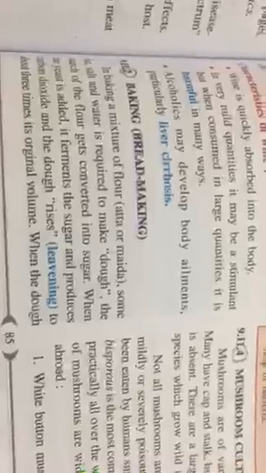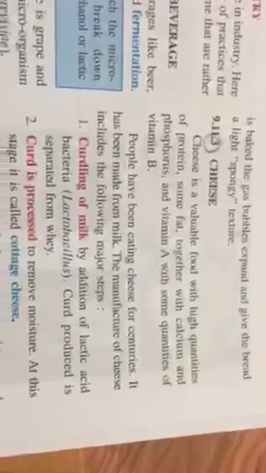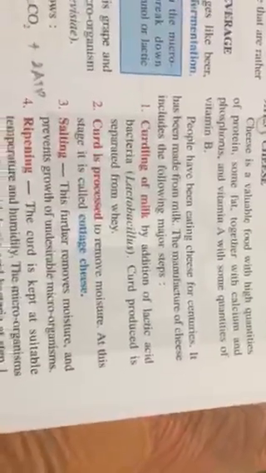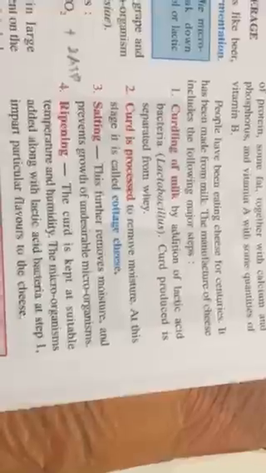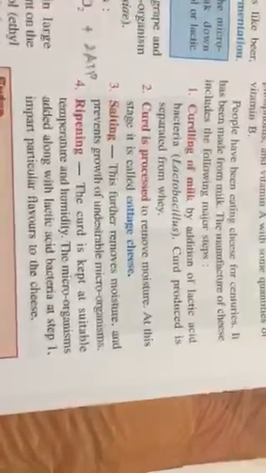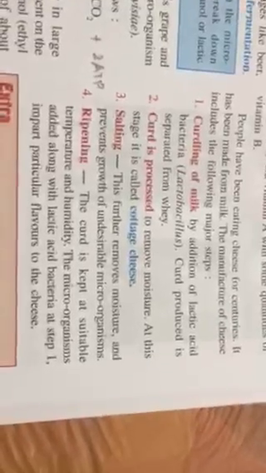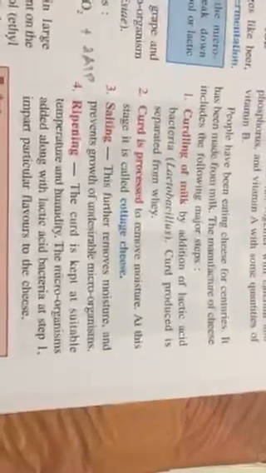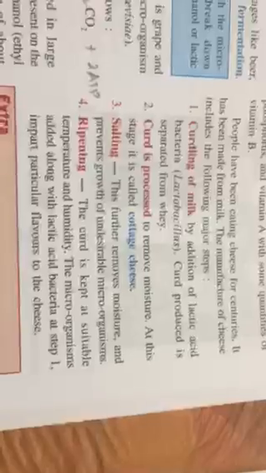You go, the next one is baking, bread making. So in bread making, it is used. Okay. Third one is cheese. In cheese making, milk is converted into curd, and the curd is then processed. It can be salted, or even they are adding fungi for flavor. That is Dutch people's culture.